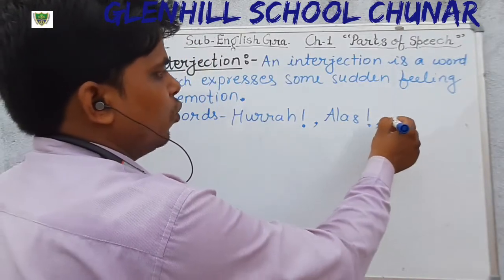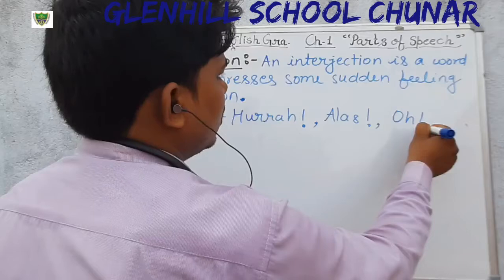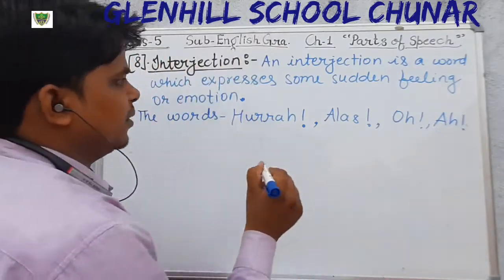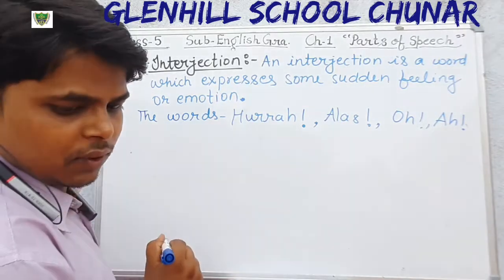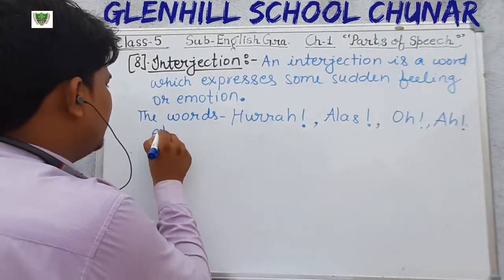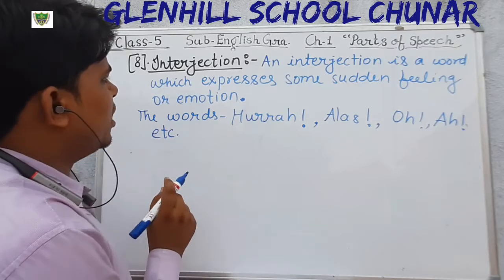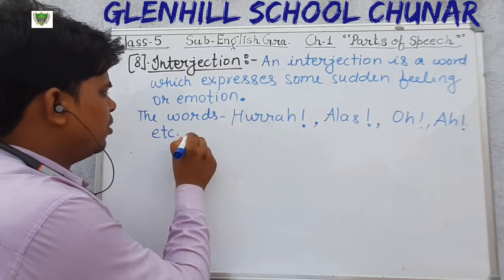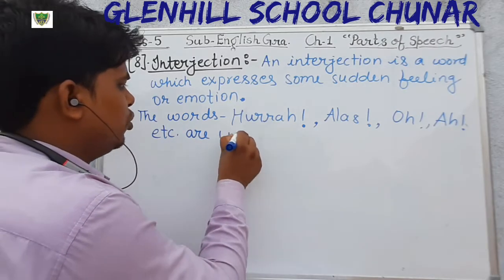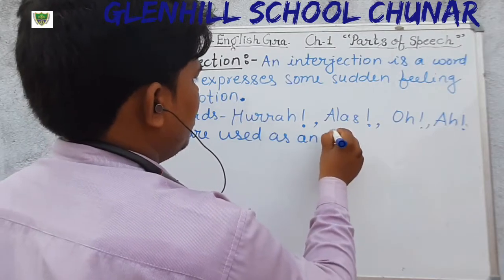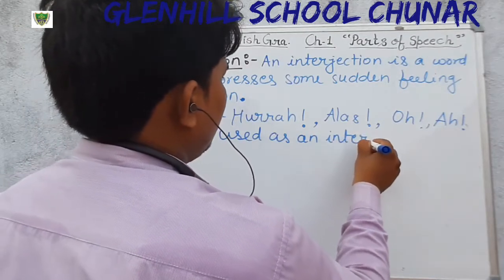Okay, oh, eh. And there are so many words that we use to express our feelings or emotions that are used as interjections.